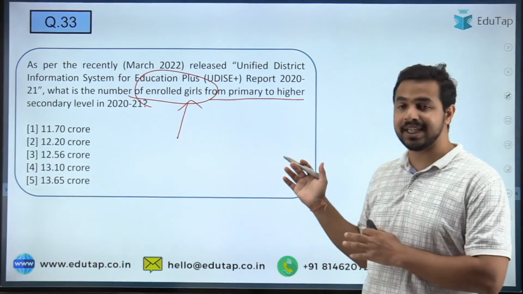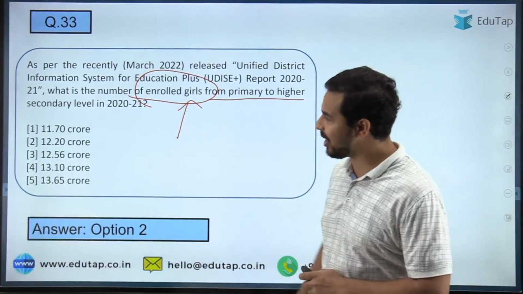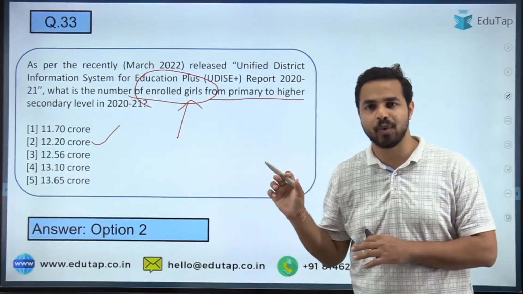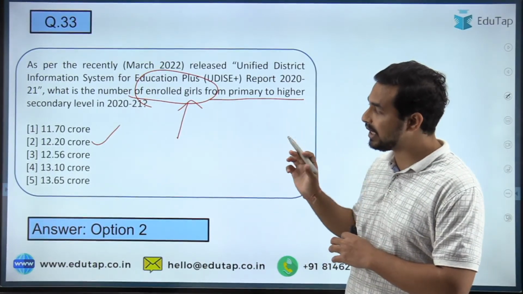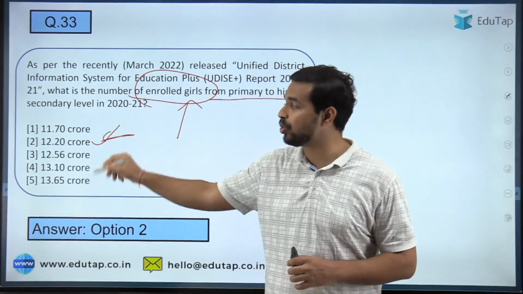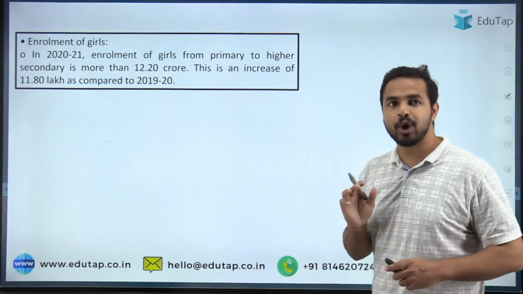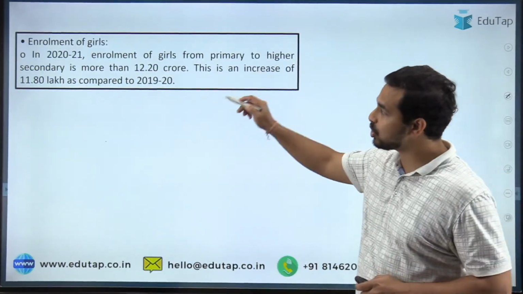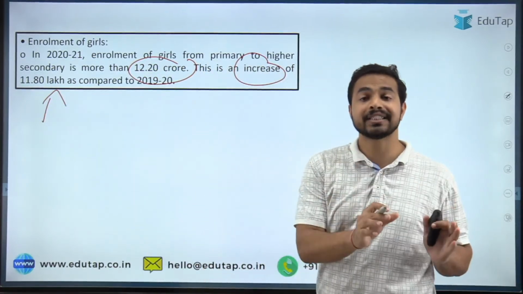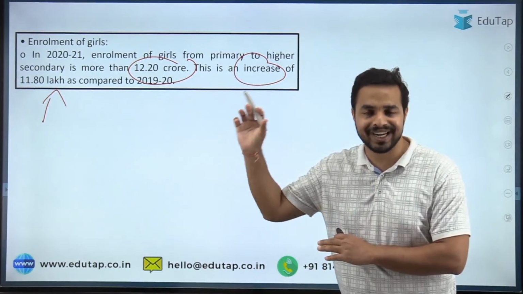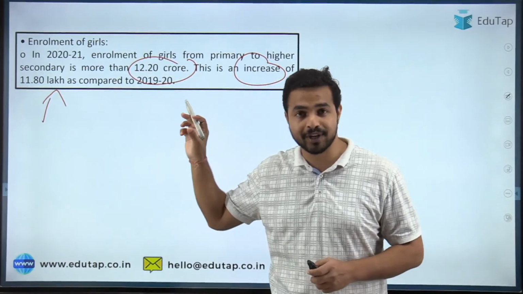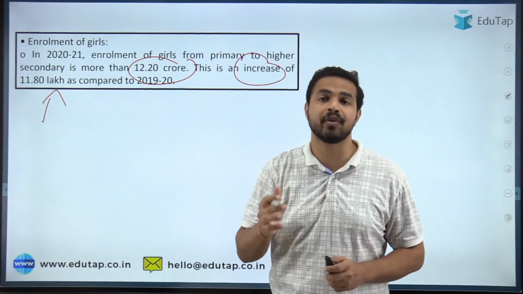So quickly tell me that what is the right answer to the question number 33। Absolutely right guys, the right answer is 12.20 crores। So यहाँ पर 12.20 crore is the right answer to the question। So Nilesh, 13.1 is not the right answer, the right answer is 12.20 crore। ठीक है जी, I hope this is clear guys। Here you can see that it was 12.20 crore, an increase of 11.8 lakh as compared to the value in 2019-2020। ठीक है, so these are the important facts and figures which you are required to remember from the UDISE plus report।